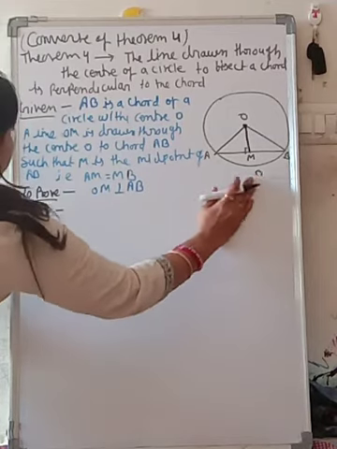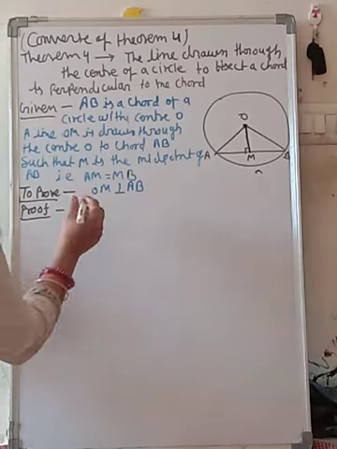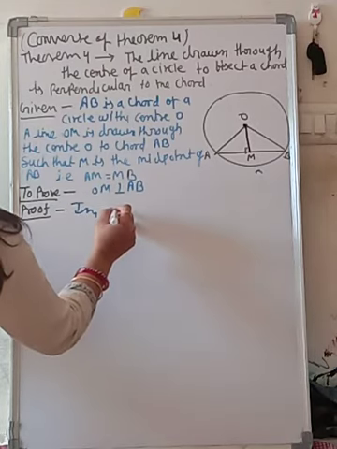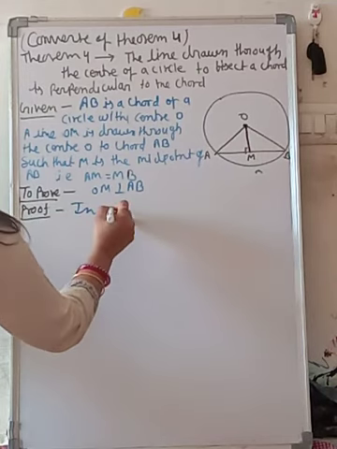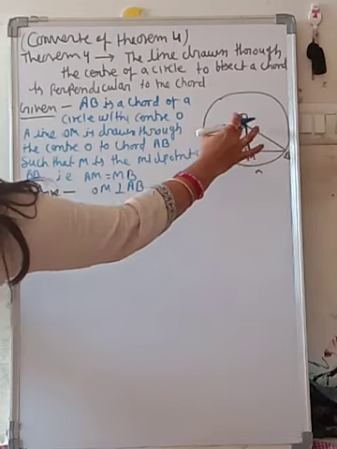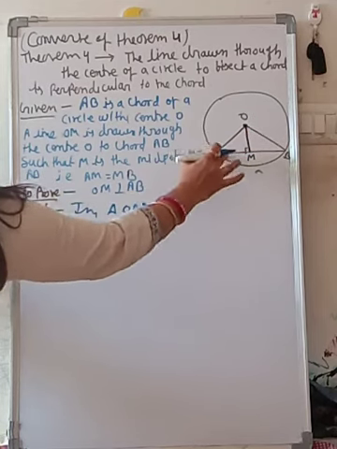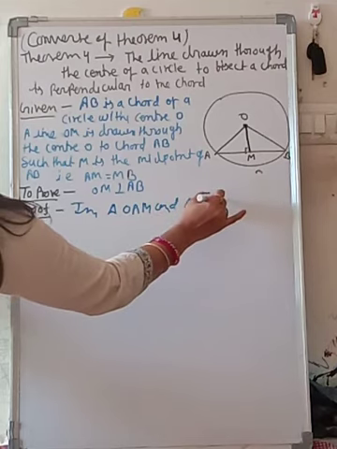So now let's start. First you have to write the construction: join OA and OB. Then take triangle OAM and triangle OBM.